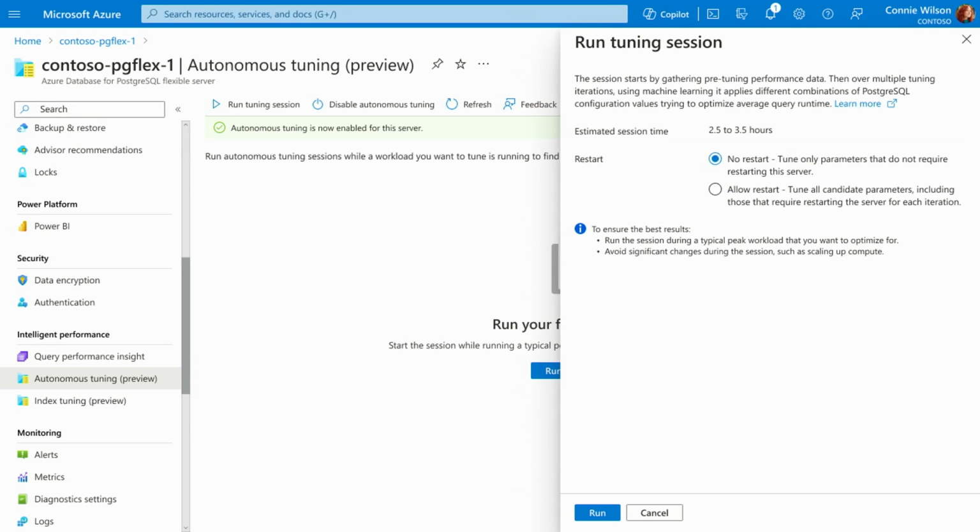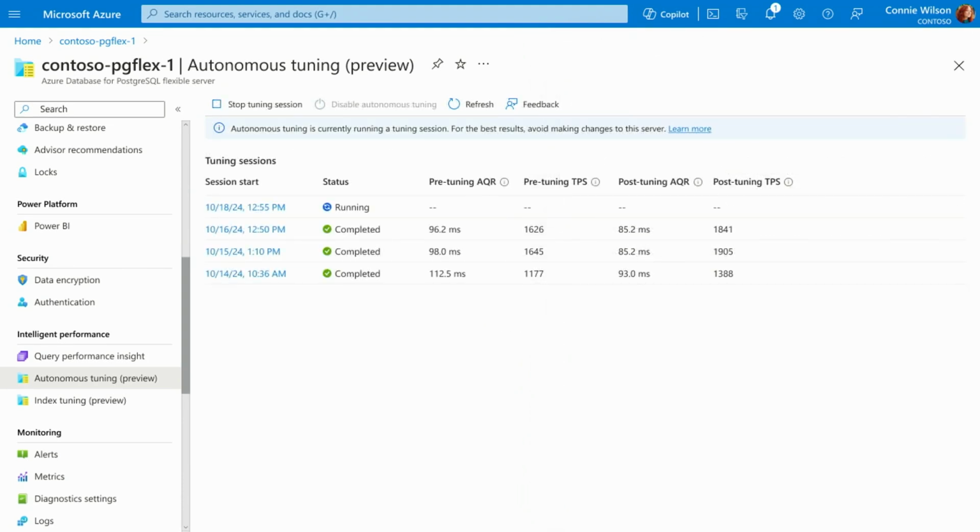Now, some server parameters it modifies will require a server restart, and some won't. So you can choose. If you say no restart, then it will only modify server parameters that don't require a restart. So for example, if this is maybe a system running some important workloads or production workloads, you may not want to restart it. So you can make that decision and then run your tuning session. What it will do is you'll start seeing these tuning iterations appearing where it will make some changes, it will try them against your workload, and then it will keep going.